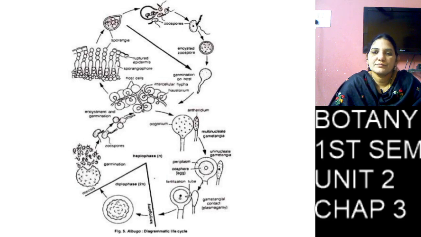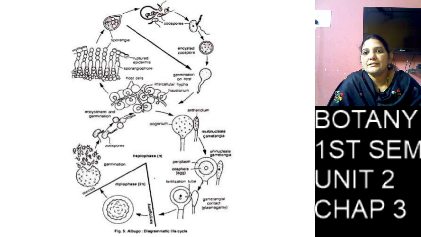But only one nucleus participates as the active nucleus. That nucleus is called the antheridium nucleus.